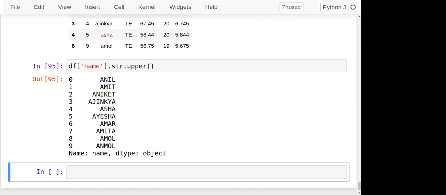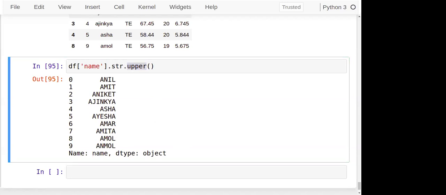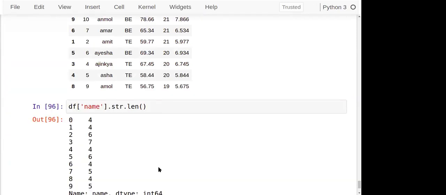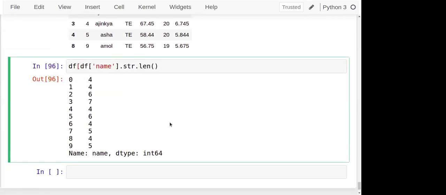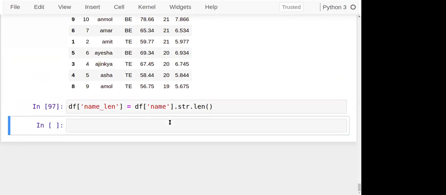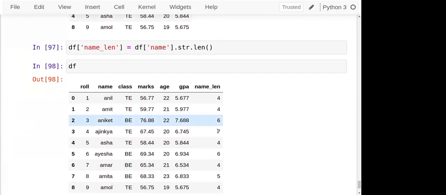Now see, there are so many such string functions. You can find the length, you can split it, you can concatenate it, you can check whether it contains something or not. Let's see a few more. I want to find the length of them, or I want to add the length of name, as name len. That column I need to add to the specific data frame. You can see now name len is added, and this length, whatever I calculated, is attached to the columns. Check it out.